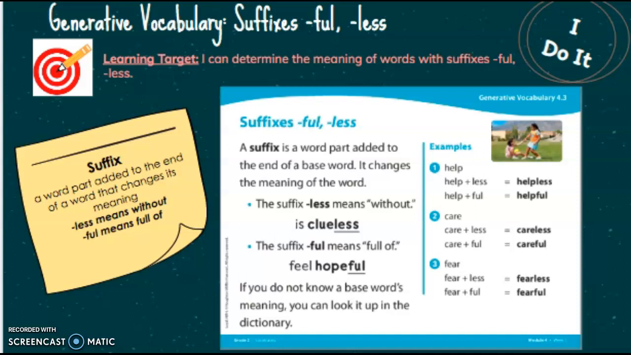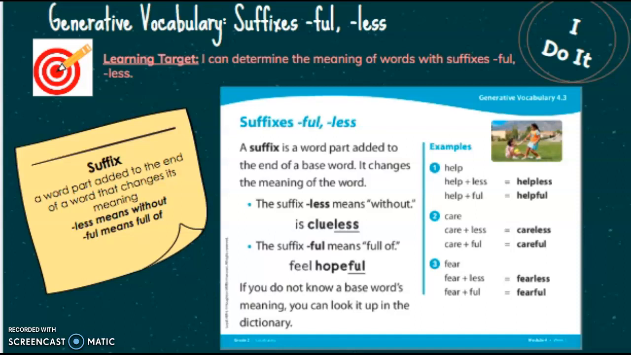The suffix less means without. Clueless means without a clue. The suffix full means full of. Hopeful means full of hope. Let's look at some examples.